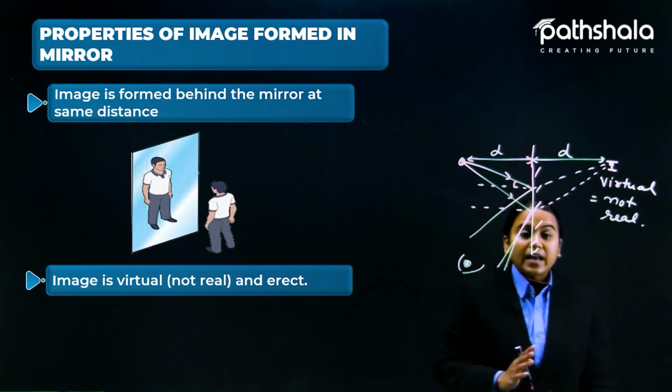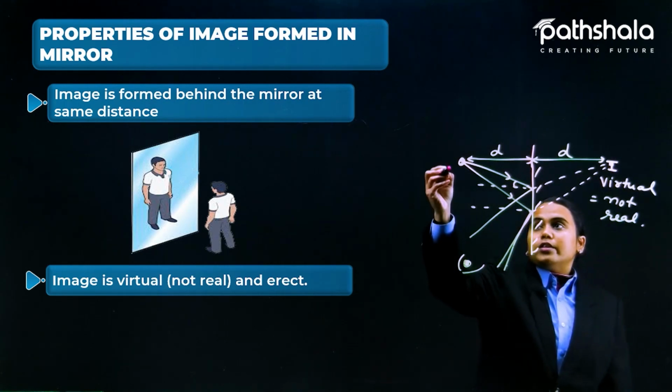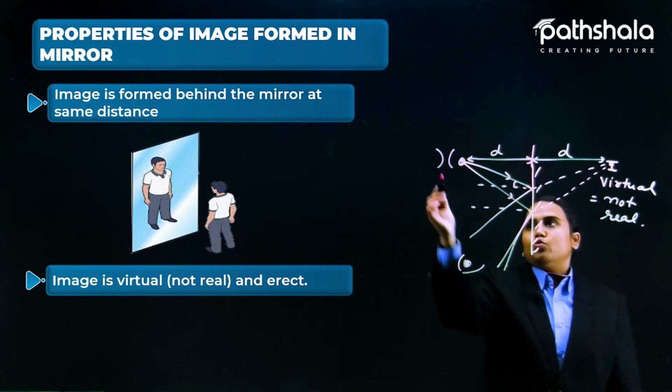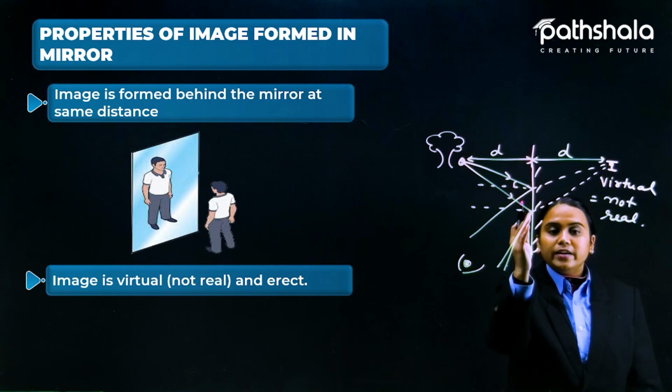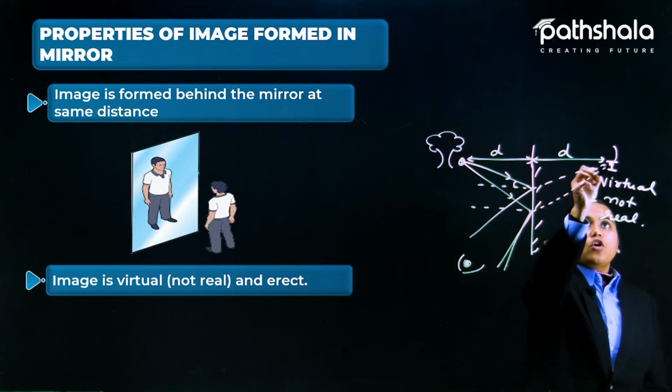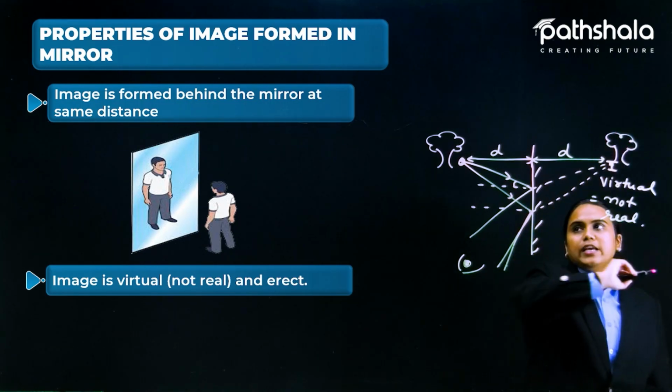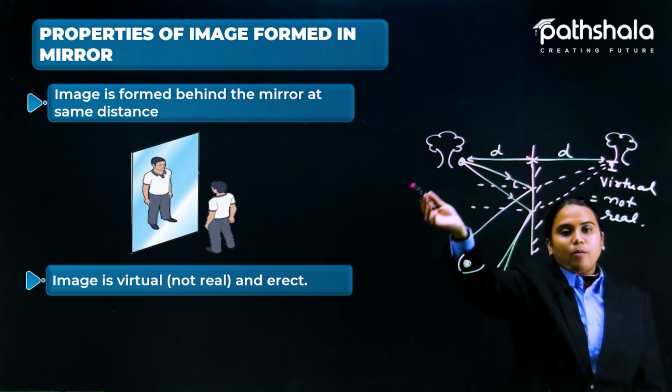And erect means whatever the size is, like if we are looking at a tree, let's suppose the tree is here. If you are looking into the mirror, the image would also be like this, same to same as the object.